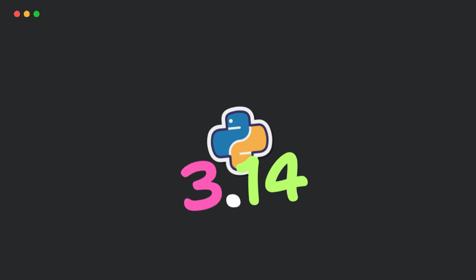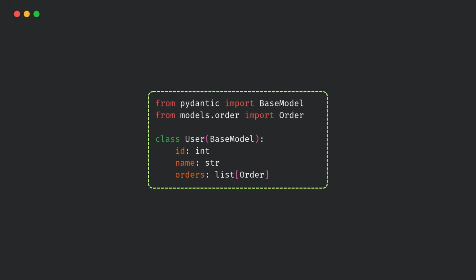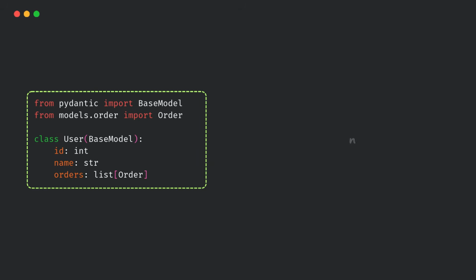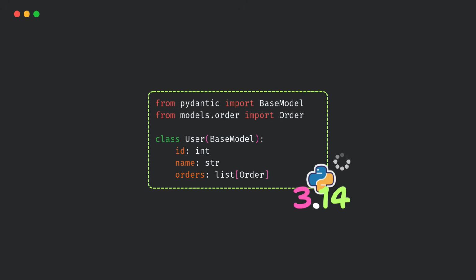Python 3.14 flips the model. It says, I'll store annotations as expressions. I won't evaluate them until someone actually needs them. So the same FastAPI models now just work. No quotes, no future import, and no circular import crash. Python waits, and that waiting changes everything.